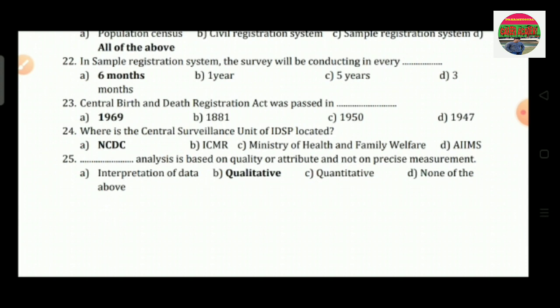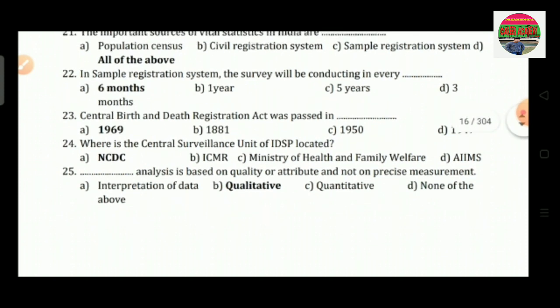Question number 24 is, where is the central surveillance unit of IDSP located? Option A is NCDC, option B is ICMR, option C is Ministry of Health and Family Welfare, and option D is AIIMS. So the correct answer is option A, that is NCDC.